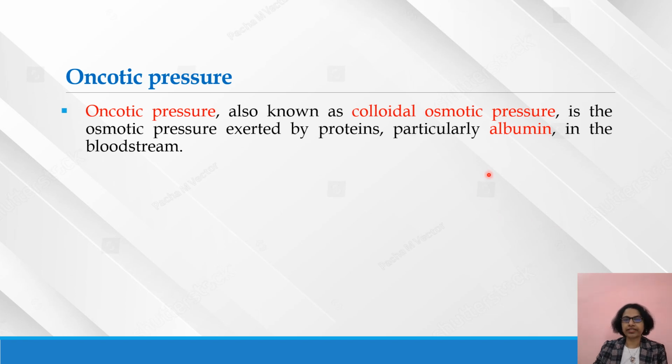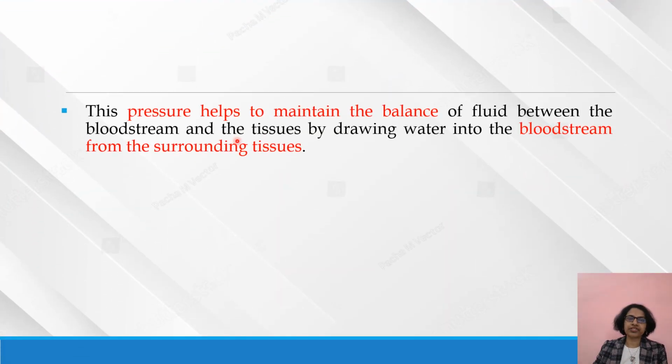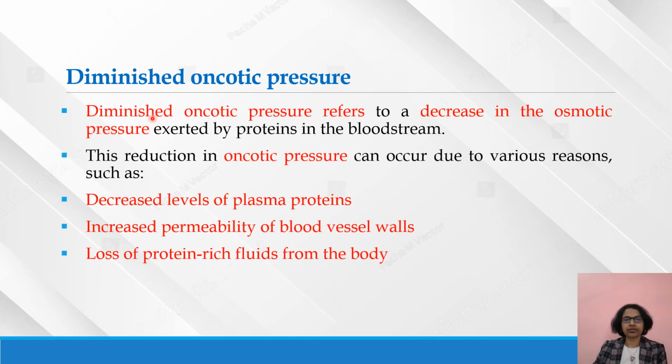So the fluid constantly remains in the blood vessel because the fluids are managed by this oncotic pressure. This pressure helps to maintain the balance of fluids between the bloodstream and the tissues by drawing water into the bloodstream from the surrounding tissue. Now we have to see what will happen if there is diminished oncotic pressure.